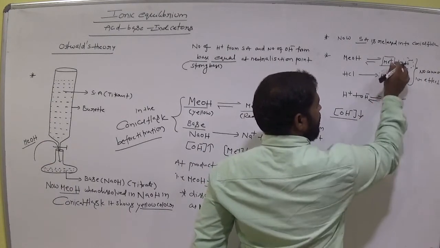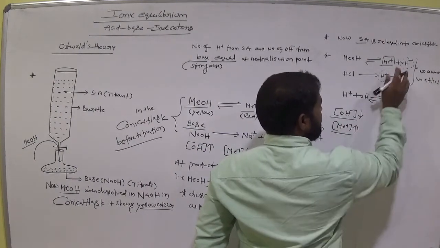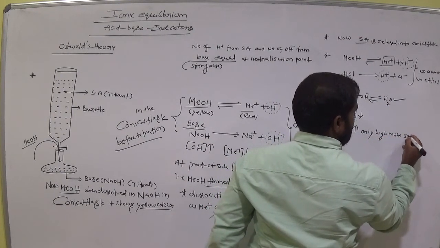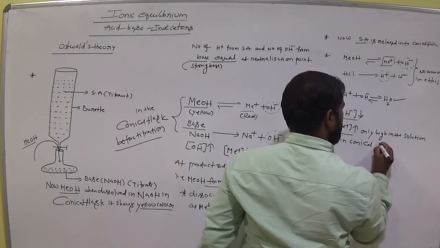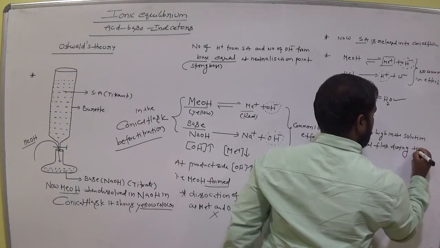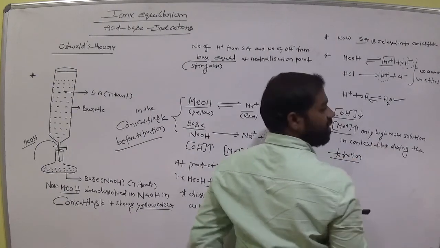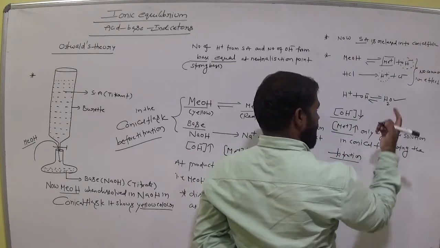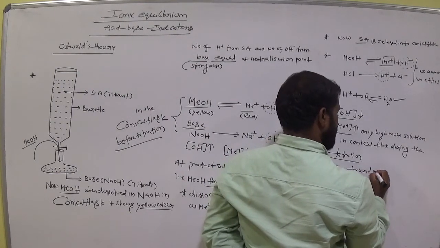Okay, clear? And what about Me plus? Me plus ion concentration is high. Okay, Me plus ion concentration is only high in the solution in the conical flask during the titration. Okay. So OH minus ion concentration decreases. That means no common ion effect. The reaction is forward only.